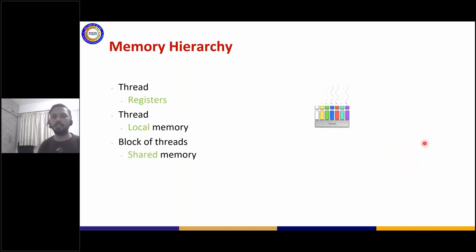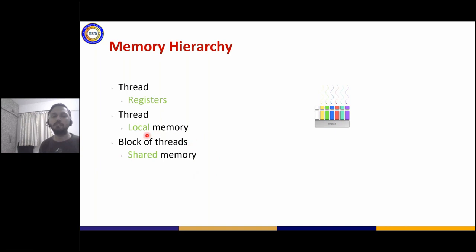Similarly, there is another memory called shared memory, and as the name itself tells, a number of threads together can share an amount of memory, so that you can do things like synchronization across different threads, which otherwise is not possible. So if you want to share data between threads, the very important memory there is called shared memory.